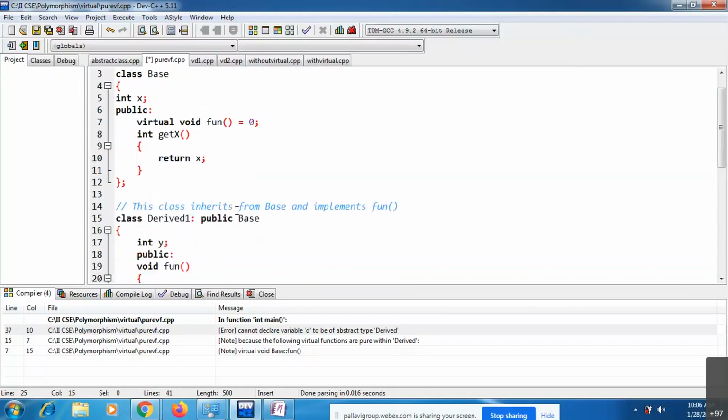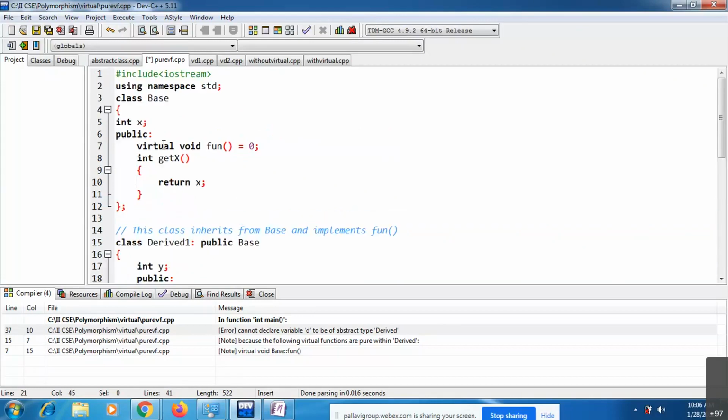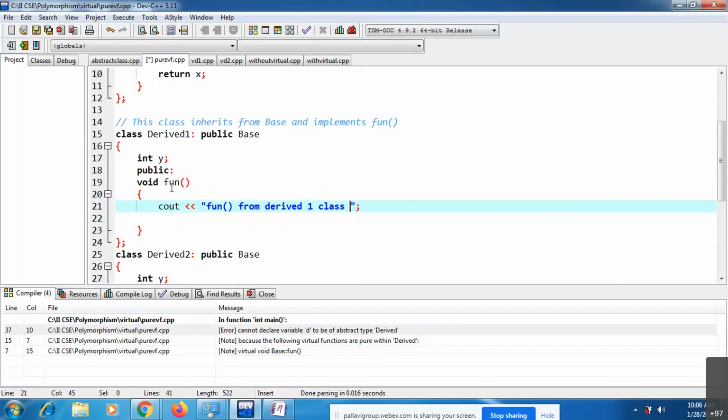Now you can see derived one is there. I have one overridden function, the virtual function fun, with a simple message from derived one class. Here you have the virtual function, and you must override it in the derived class. Here I just overrode that fun function.